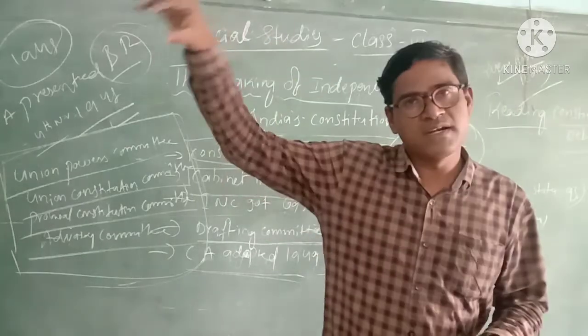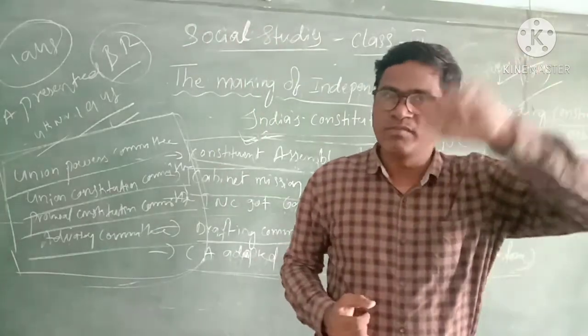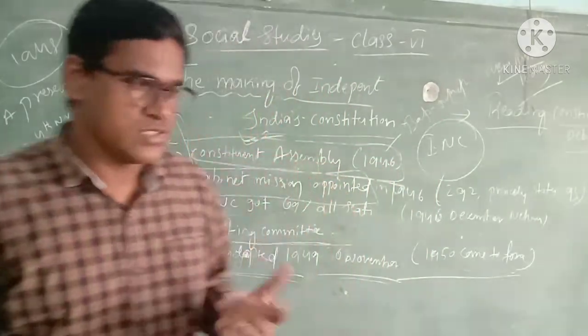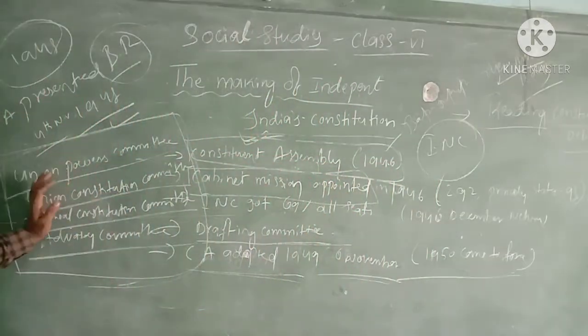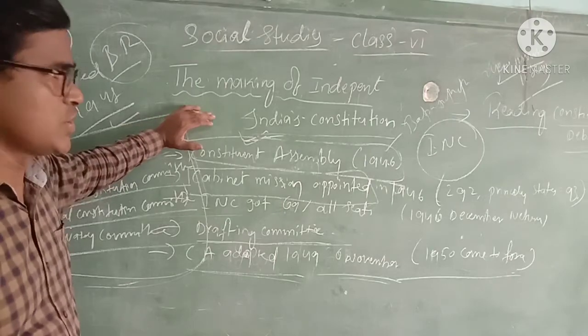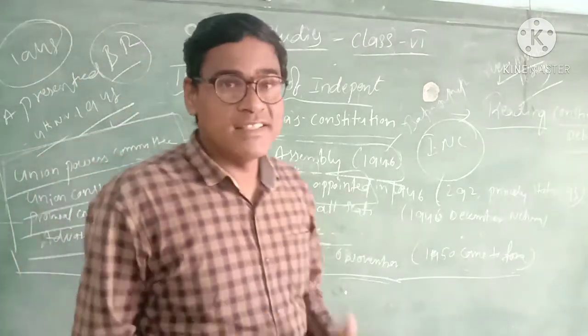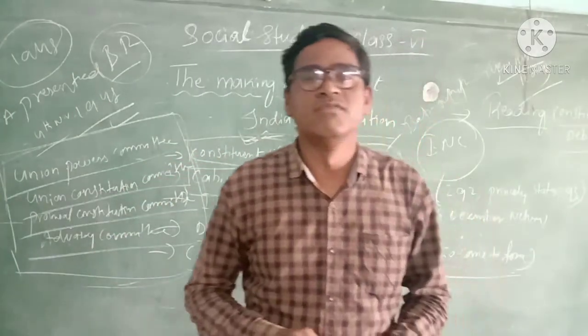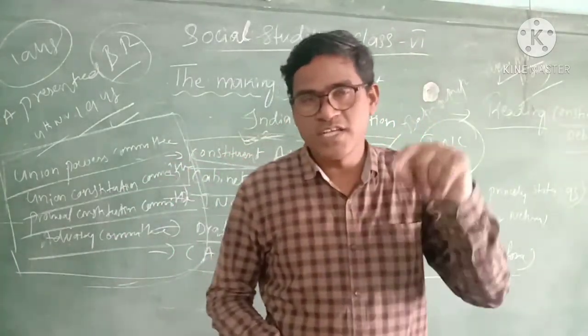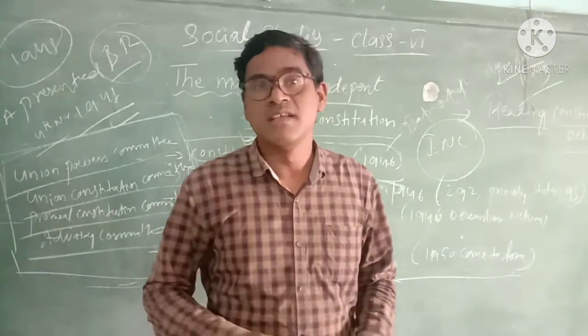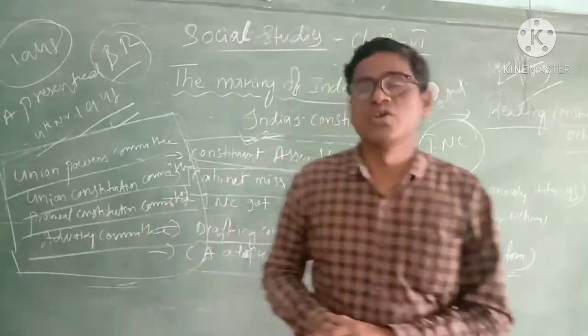We collected a few points from America, a few from Britain, a few from other countries, and South Africa. Finally, they prepared one best Indian Constitution. The Indian Constitution is one of the lengthiest written constitutions in the world. There is no other constitution like it. It is the biggest, lengthiest written constitution.